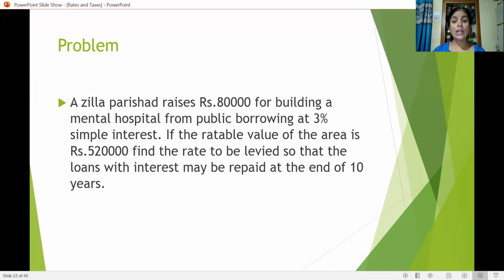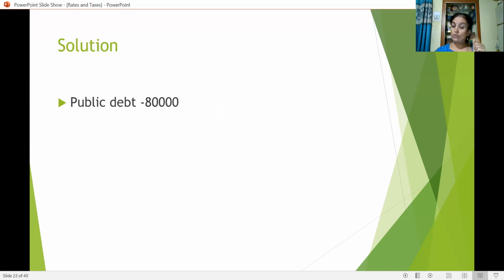If the rateable value of the area is rupees 5,20,000, find the rate to be levied so that the loan with interest may be repaid at the end of 10 years. So now we know the principal amount, that is 80,000. We have to calculate the 3% interest for 10 years so that the lump sum amount can be understood. Okay, so let us go for the calculation.